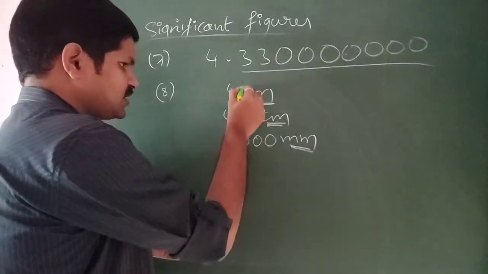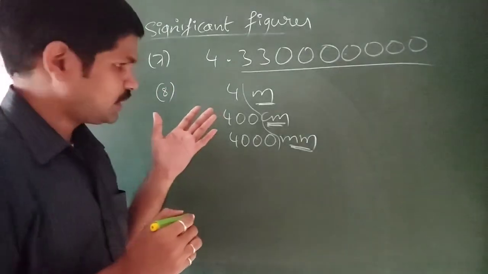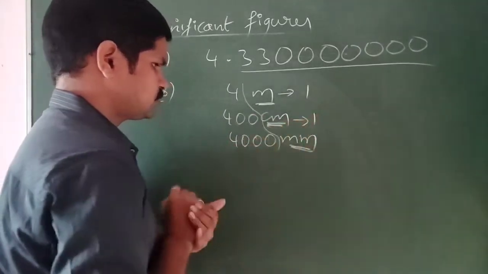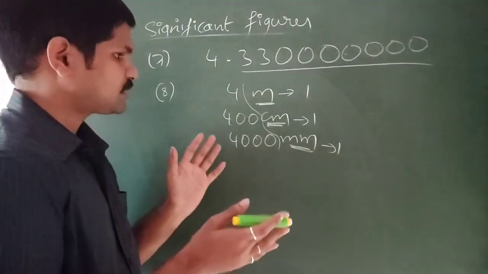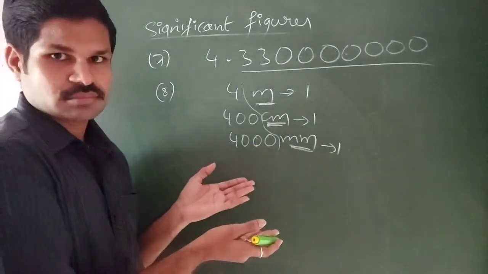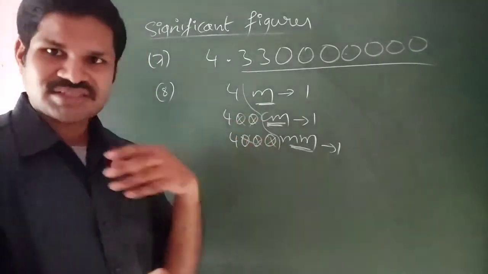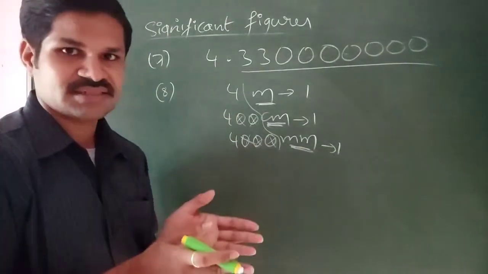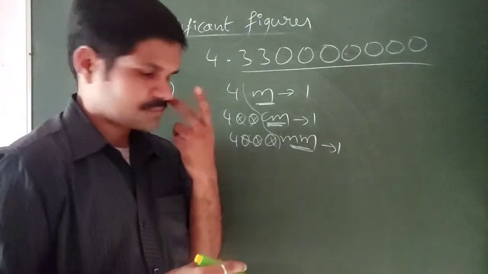In all these cases, if you follow the 7 rules which I have already discussed previously, the number of significant figures here is 1, here also it is 1, and here also it is 1. That means if more zeros are there, we need to write it in exponential form. And if the decimal point is not there in a number, then these zeros are considered insignificant. Using these 2 rules, we can say in all these 3 cases the number of significant figures is the same. A very, very tricky concept it is.